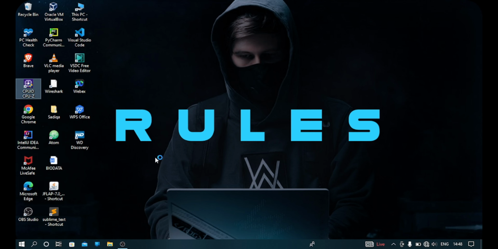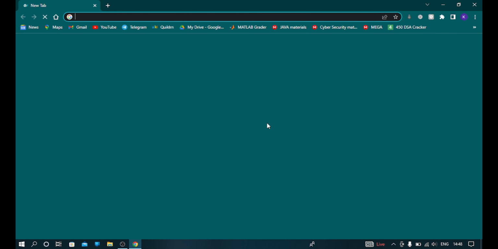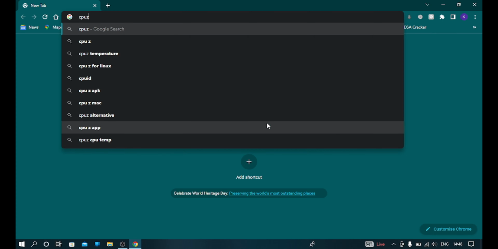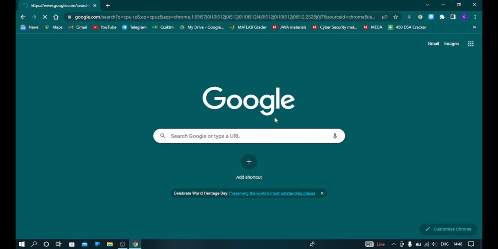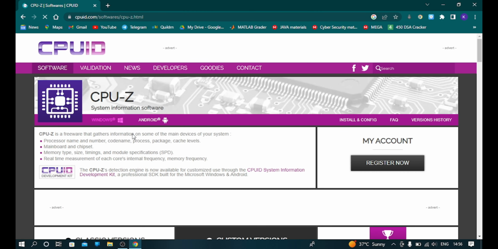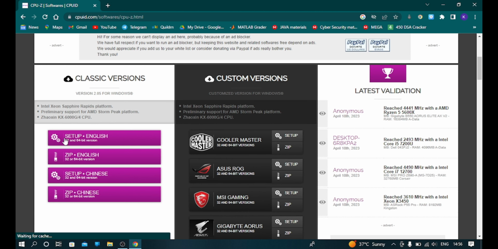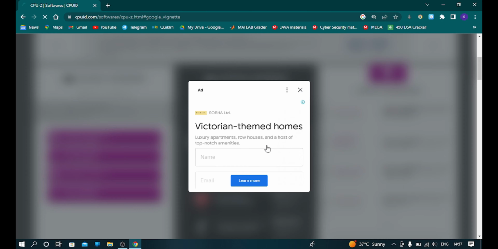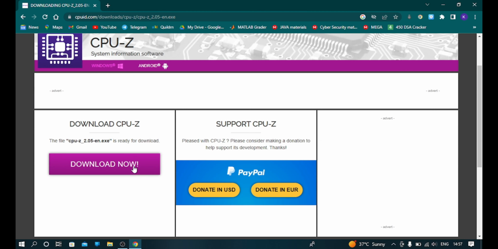You need to go to Google Chrome and type CPU-Z. You will get the first link, CPU-Z CPUID. Just click on it and scroll down. You will see the setup in English. Just click on it. Close this ad and then click on download now.